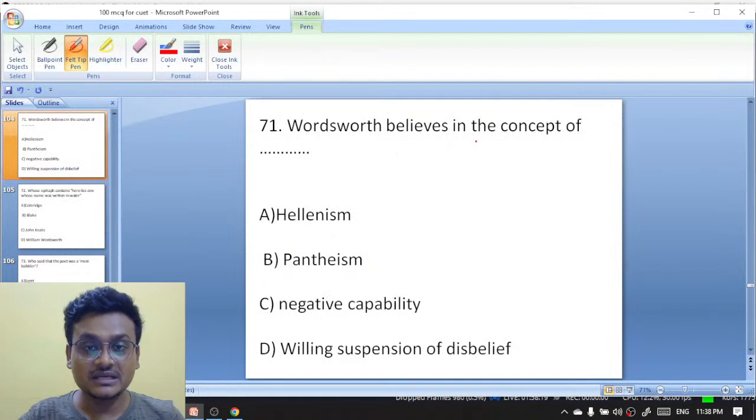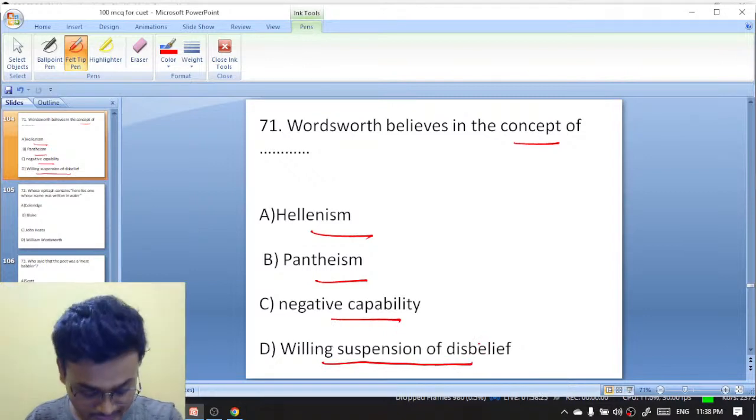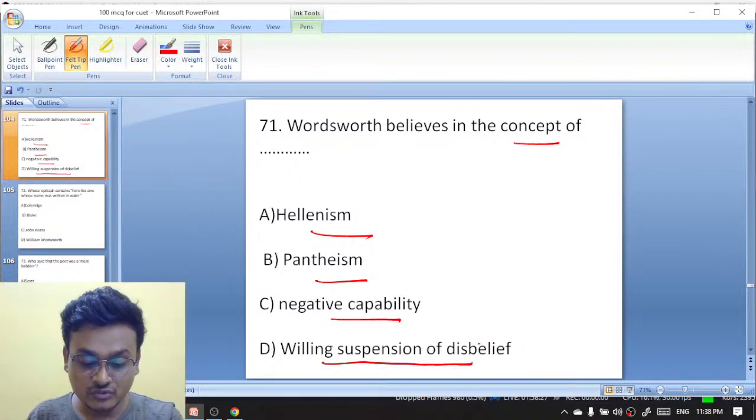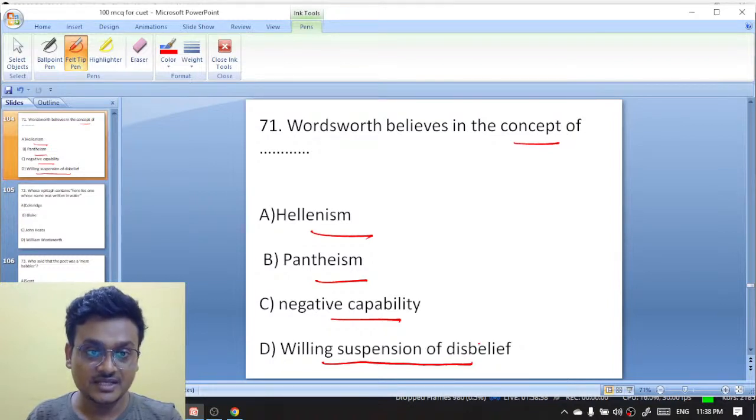Wordsworth believes in the concept of Hellenism, pantheism, negative capability, willing suspension of disbelief.